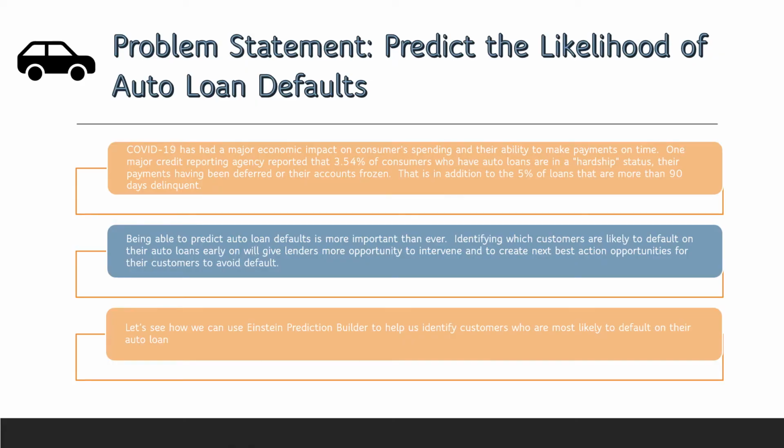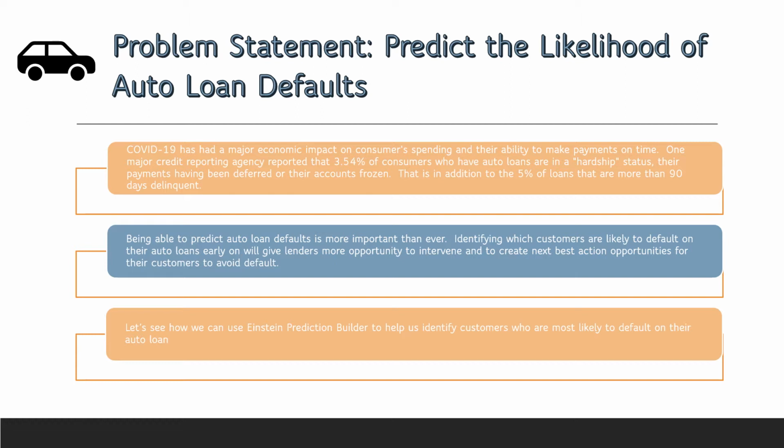We know that COVID-19 has had a major economic impact on consumer spending and their ability to make payments on time. One major credit reporting agency recently reported that 3.54% of consumers who have auto loans are in a hardship status, which means their payments haven't been deferred or their accounts frozen. This is in addition to the 5% of loans that are more than 90 days delinquent.